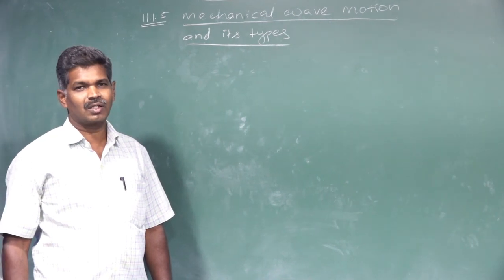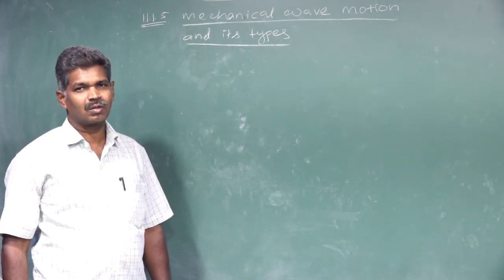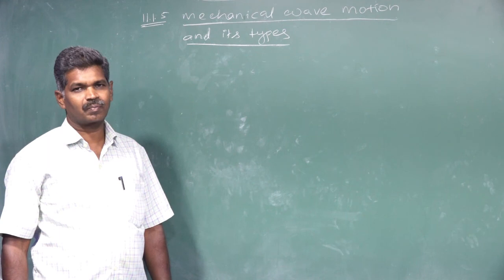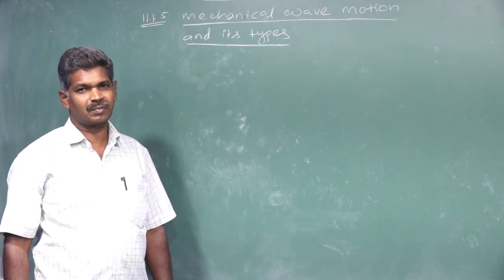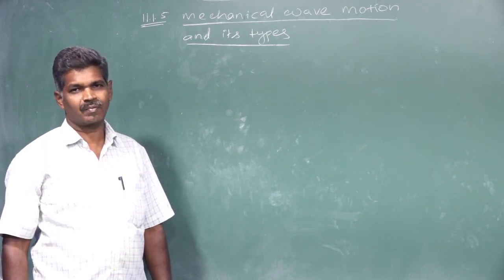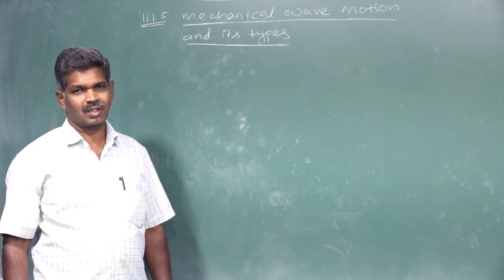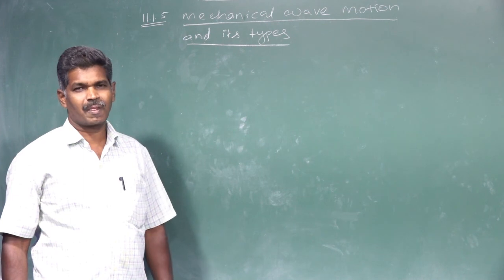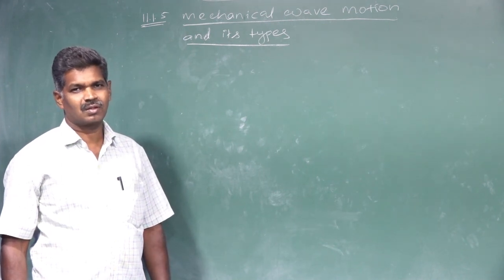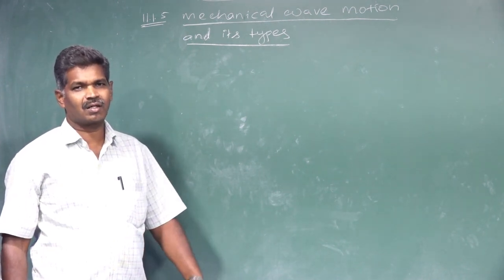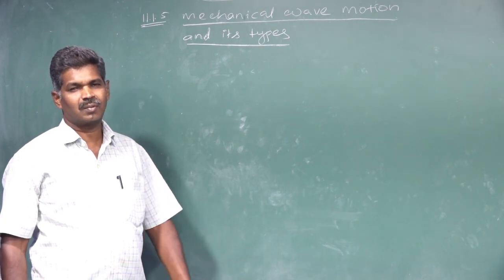Today we are going to discuss mechanical wave motion and its types in our waves lesson. What are mechanical waves, and when do we call them mechanical waves?